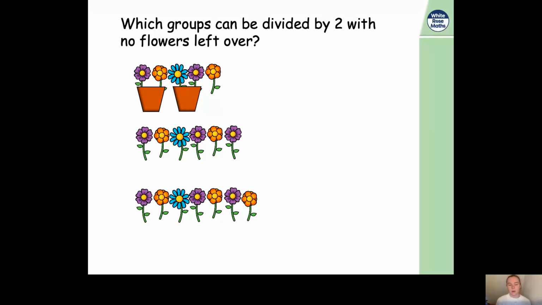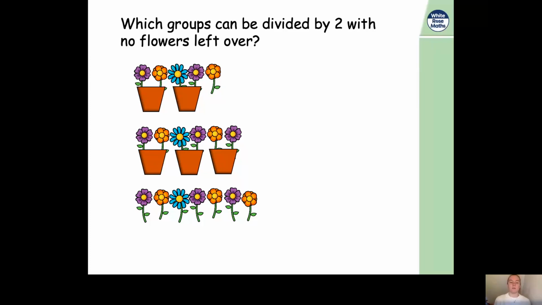Now, what about the next one? How many flowers have we got? Well, we have 6 flowers. Do you think we'll be able to divide 6 flowers by 2? Yes, I think so too, because 6 is an even number, isn't it? Well, let's find out. There's our first pot. Our second pot. Are we going to be able to make a third pot? Yes, we are, because we have 2 flowers. There we go. So 6 can be divided by 2.